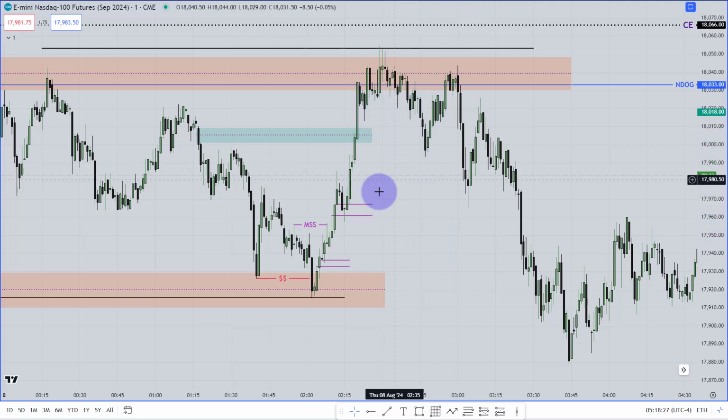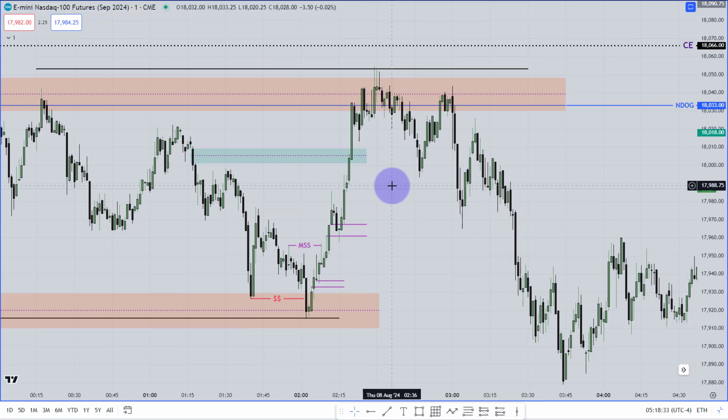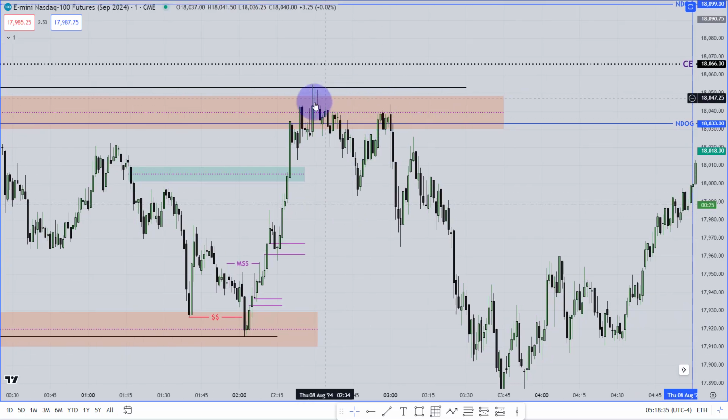But either way, I am not going to take that entry. I'm just showing you how you should trade the London session. Why is the London session too difficult to trade, man? It's too easy to trade. Then the market came here, and it went higher.